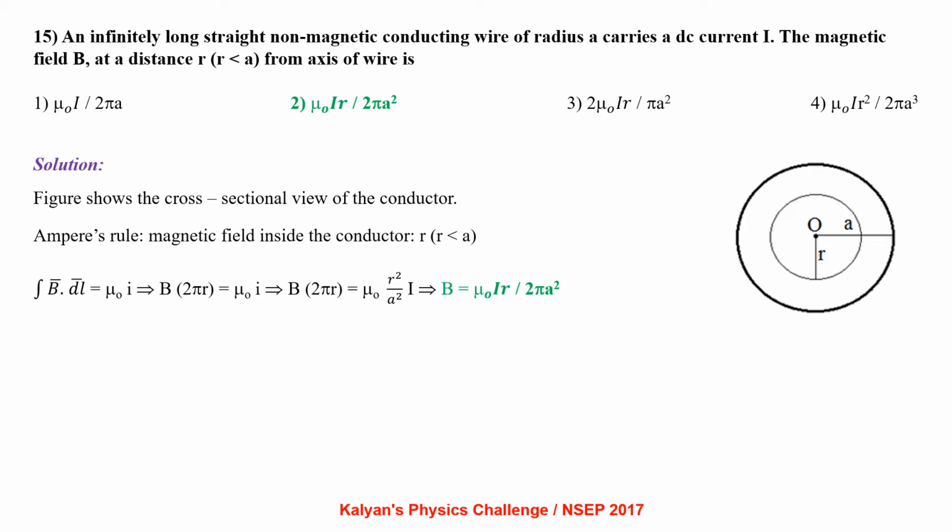Here small i is the current flowing through the given cross section, which we have to express in terms of capital I. Taking uniform current density, we can write small i equal to capital I into r square by a square. So B equal to mu naught I r by 2 pi a square.